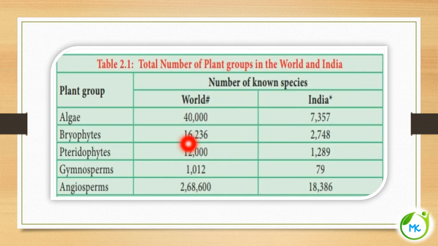So this table shows some numbers of the different kinds of plants, ranging from algae, bryophyte, pteridophyte, gymnosperm, angiosperms. So these are the classification of the plant kingdom. It gives the number of algae in the world and India, like that for different organisms. Worldwide, how many species are there? And in India, how many species are there?